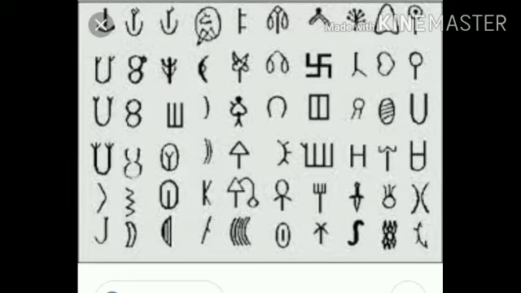Another important source which has been found are the seals. A large number of seals made of terracotta have been discovered at various Harappan sites. Most of these carry short inscriptions along with carved images.